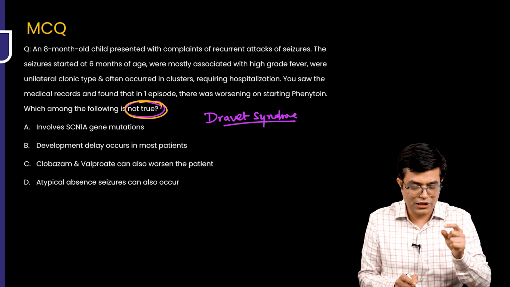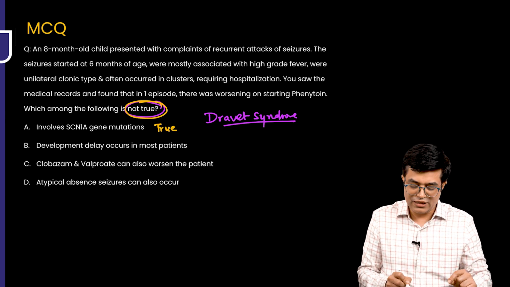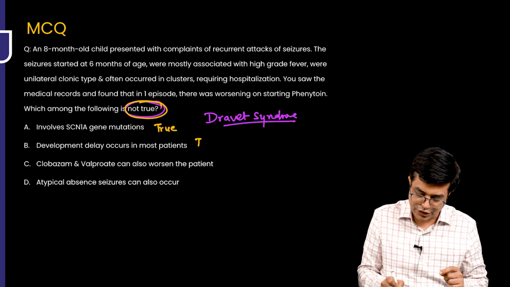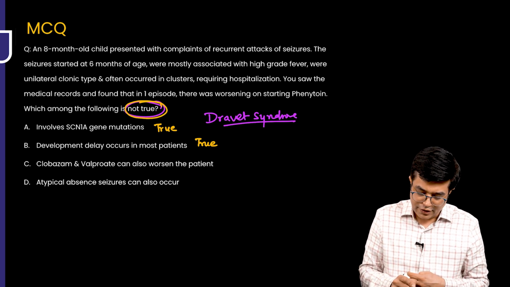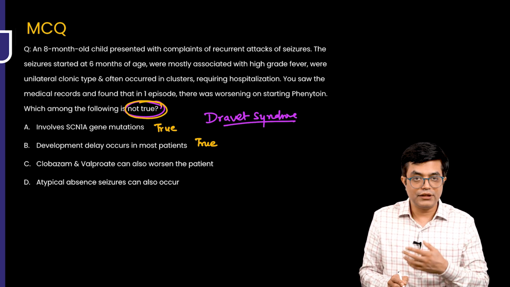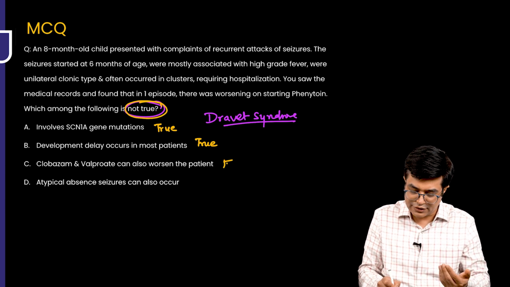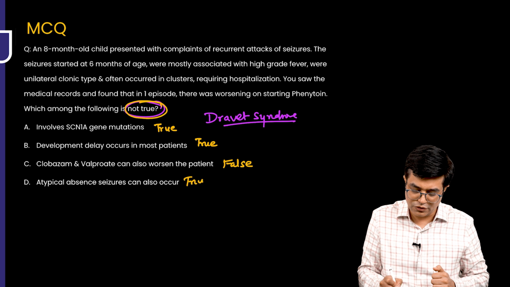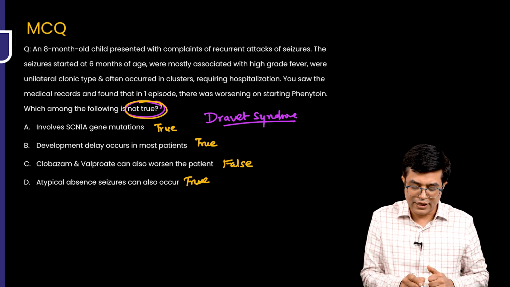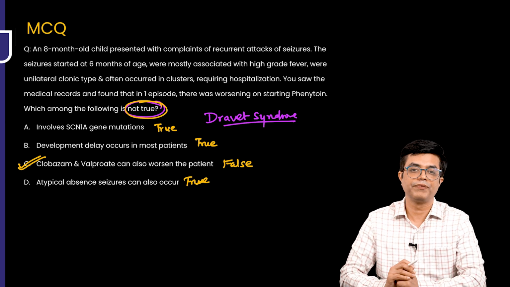Dravet syndrome, option A, involves SCN1A gene mutation. It is a true statement. Developmental delay occurs in most patients. It is a true statement, although it occurs after 1 year, but it occurs in most patients. Clobazam and valproate can also worsen? They do not worsen. They are the first line agents in these patients. So this is a false statement. And atypical absence seizures can also occur. It is a true statement. Once you know the topic, it becomes a very easy thing. And the correct answer in this question is option C, right?